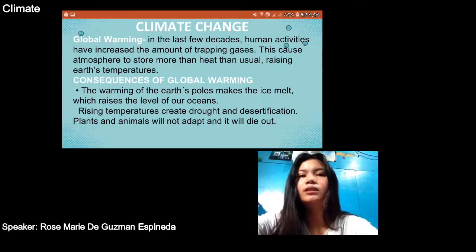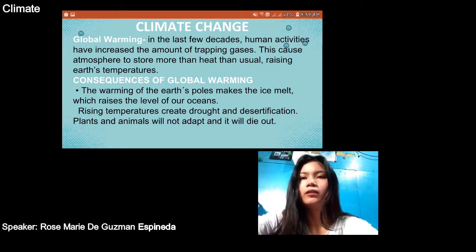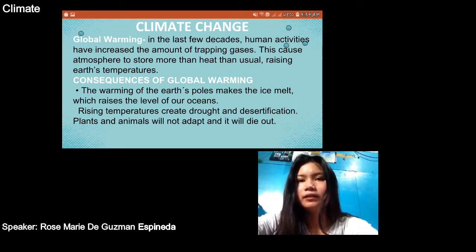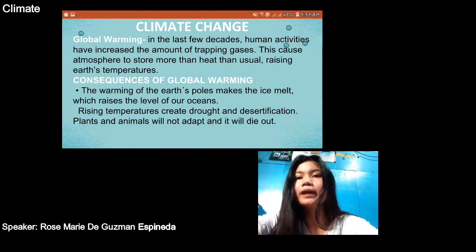Climate change. Global warming. Because in the last few decades, because of human activities, mas lalong tumataas yung global warming na nagkakos sa atmosphere na mag-store ng mas maraming init than usual. Kaya nagre-raise yung temperature ng Earth. Ano ba ang mga consequences ng global warming? First is, because of the warming of Earth's poles, makes the ice melt, which raises the level of our oceans. Dahil nga sa pagtaas ng temperatura na nag-create ng drought and desertification, ang nangyayari, yung mga plants and animals ay hindi na nakakapag-adapt at sila ay namamatay.